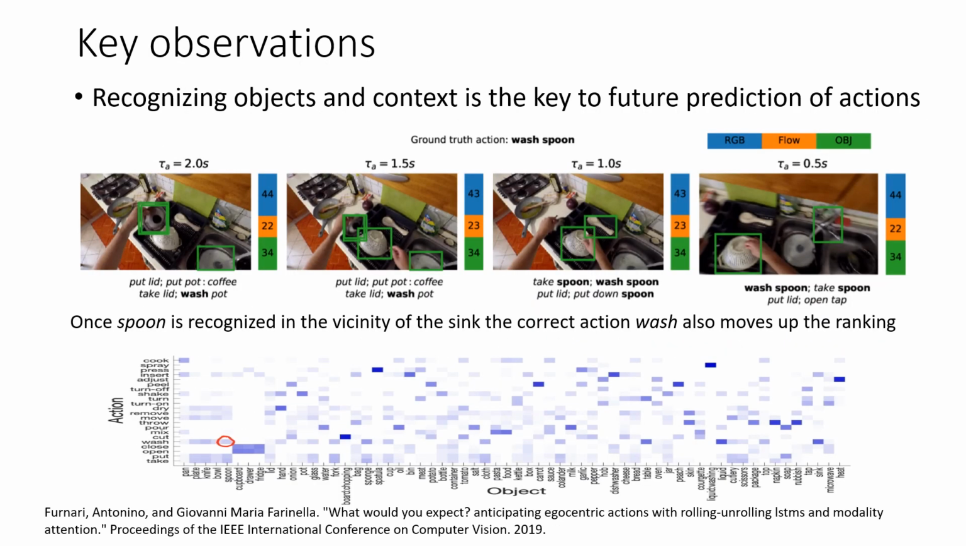One of the key observations for predicting the next action is to recognize objects and context. Here we see that once the spoon is recognized in the vicinity of the sink, which is the context, the correct action wash also moves up the ranking, which means that if we recognize that an object is in a particular context, we can predict what are the future actions that are possible with that object.